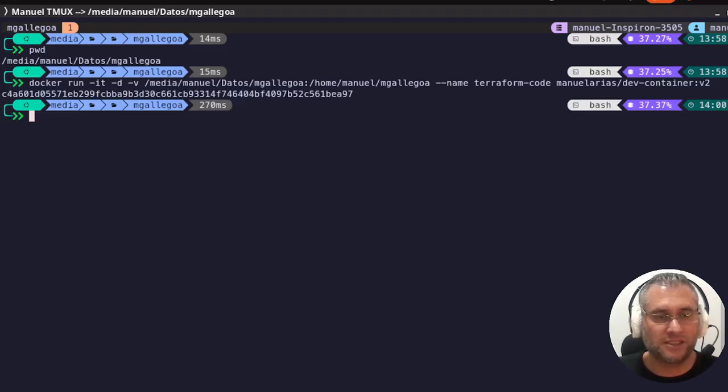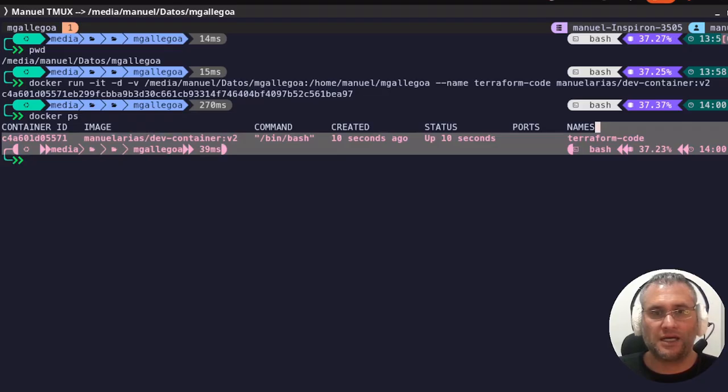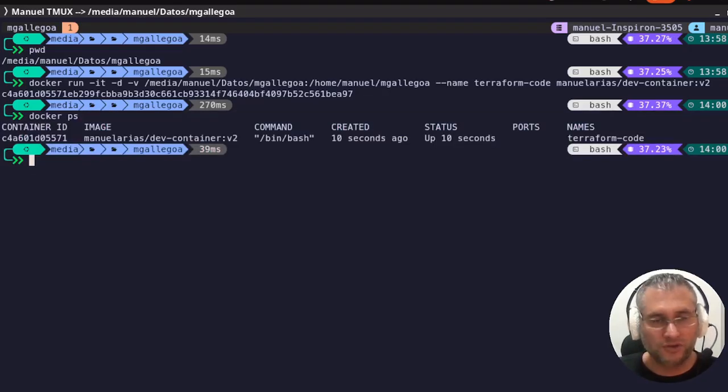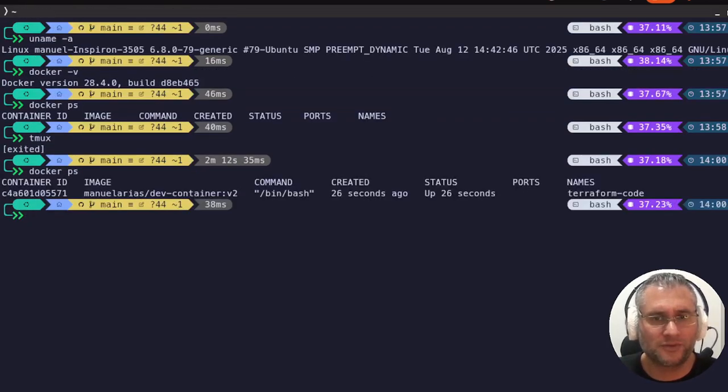Okay, let's check if the docker container is running. To do that is the same command previously shown, docker ps, and you can see that currently there is one docker container running. Let's exit from the Tmux session, and the reason why I am closing the Tmux session is because it is not possible to run a session inside another Tmux session.